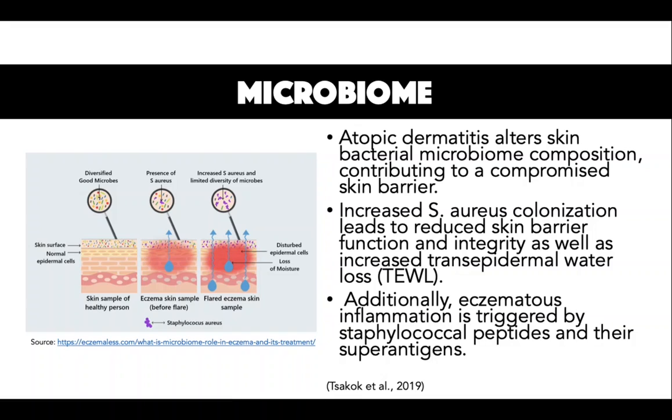Staphylococcal delta toxin produces degranulation of mast cells, while apoptosis of keratinocytes occurs from alpha toxin. Staphylococcal enterotoxins activate T cells, and inflammation is controlled by specific staphylococcal surface proteins.